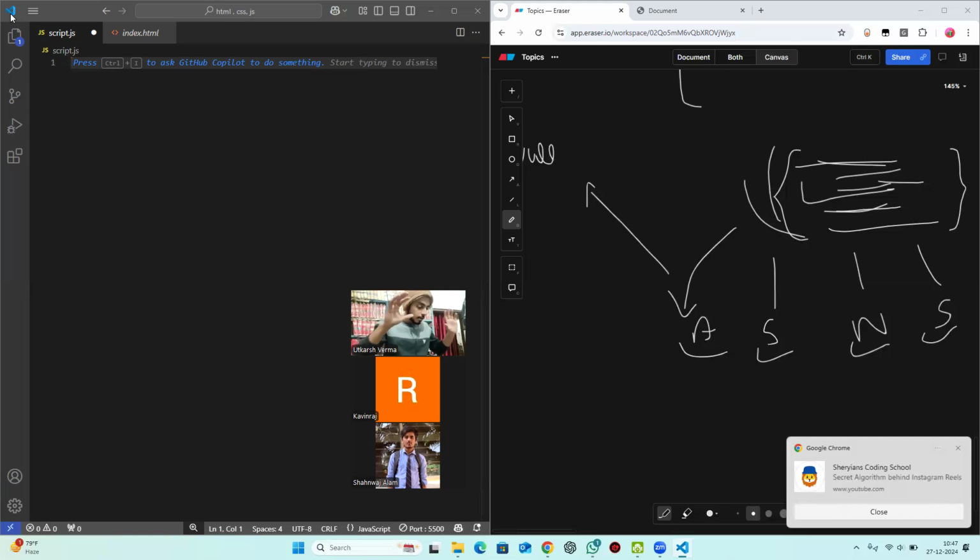Now only object one will have that method. If we want every object I create to have the Kevin Raj method, you have to do something like Object.prototype equals, and now you declare some sort of method here. So every time you create an array, you create an object, anything you create will have the Kevin Raj method in it.